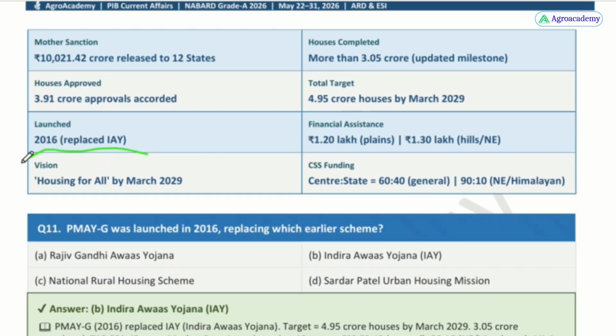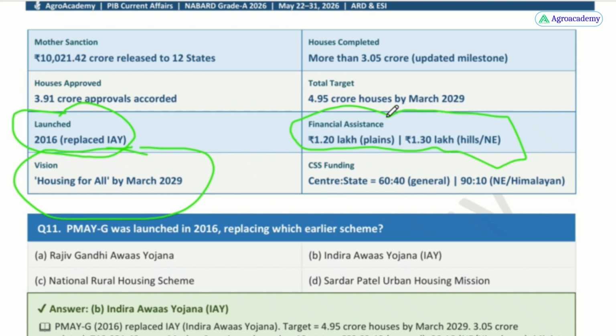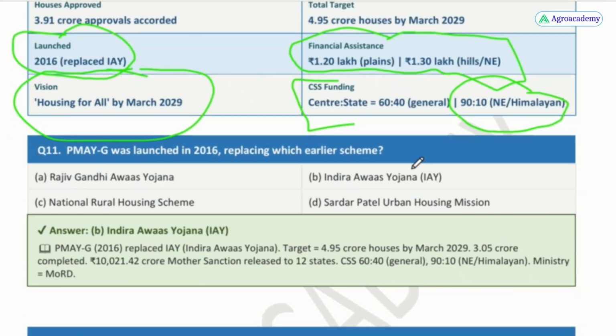The vision is housing for all by March 2029, and it was launched in 2016, replacing the Indira Awas Yojana, IAY. Financial assistance, this is again important, is 1.20 lakhs for the plains and 1.30 lakhs for the hills and the northeastern areas. And the funding pattern, since it is a centrally sponsored scheme, is a 60:40 ratio for the Centre and state for the other states, 90:10 for the northeastern and Himalayan states, and for the Union territories it is completely funded by the central government.